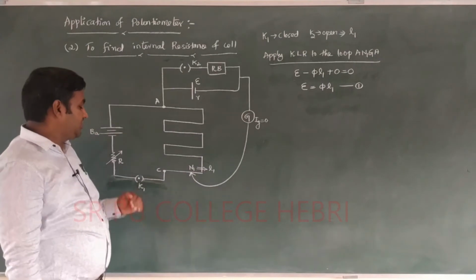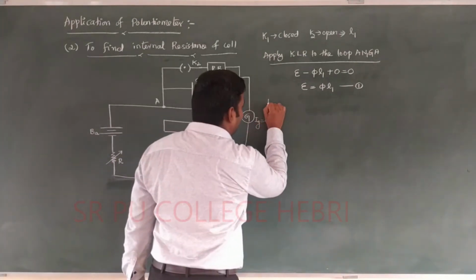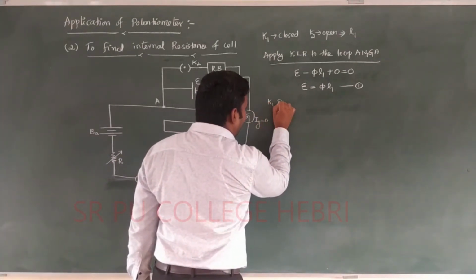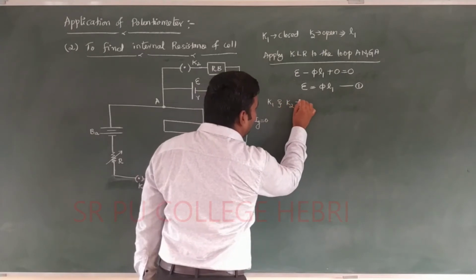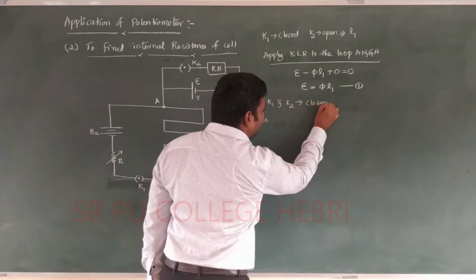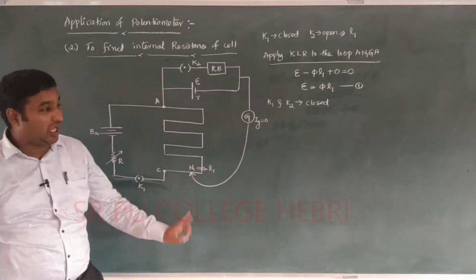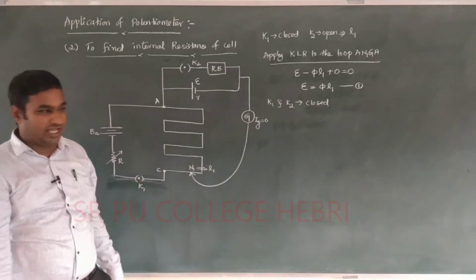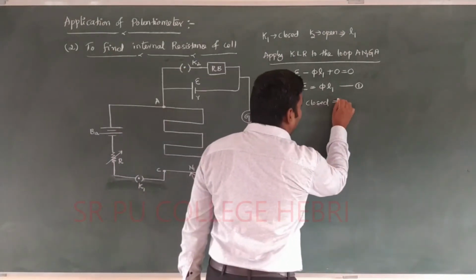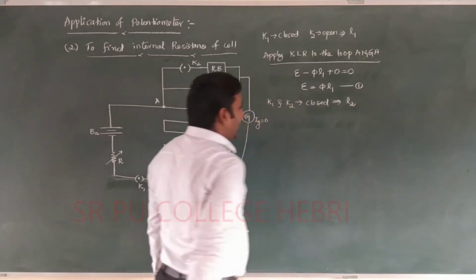Again you have to consider the second part, which is nothing but K1 and K2 both are closed. K1 and K2 both are closed. Both keys are closed. Then you have to note down the balancing length, which is L2.